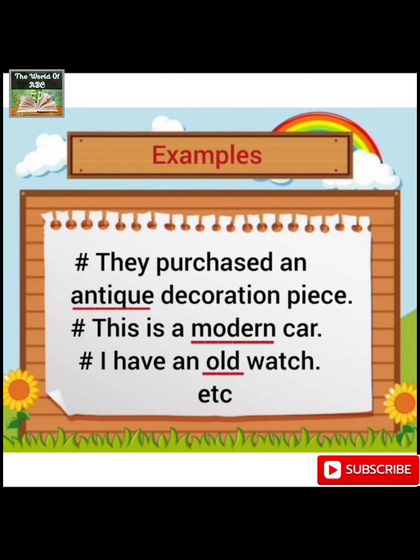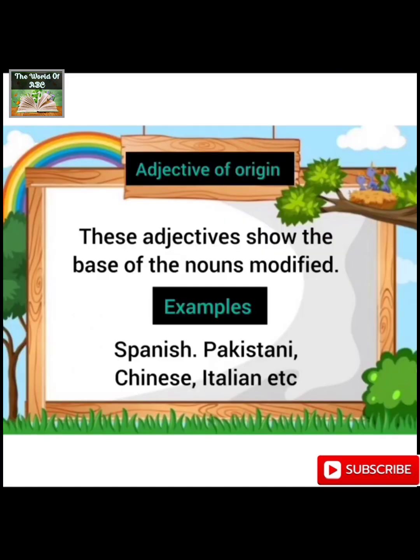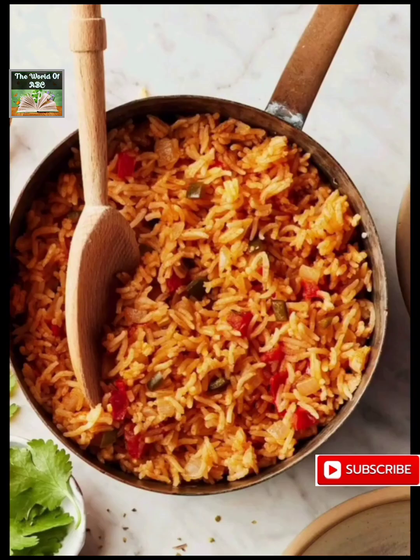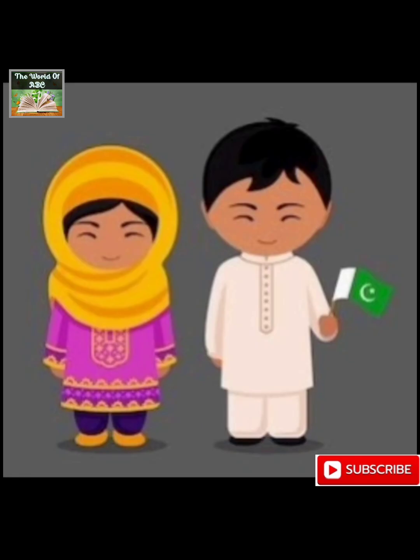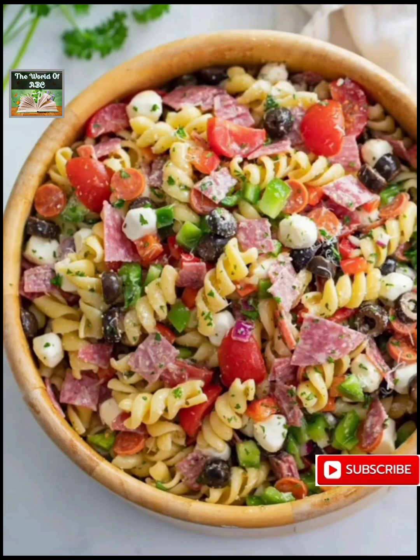The next descriptive adjective is adjective of origin. These adjectives show the base of the nouns modified. For example, Spanish, Pakistani, Chinese, Italian, etc. These adjectives show the base of the nouns that have been modified.